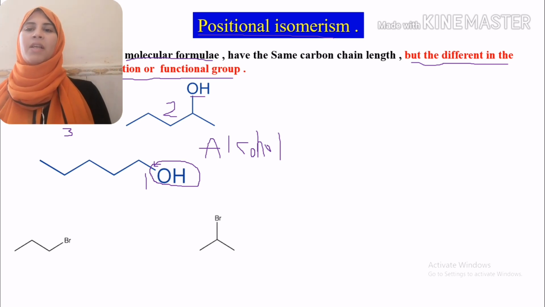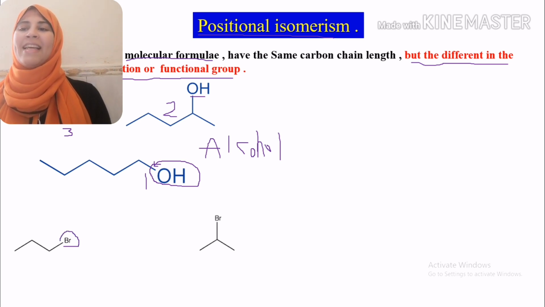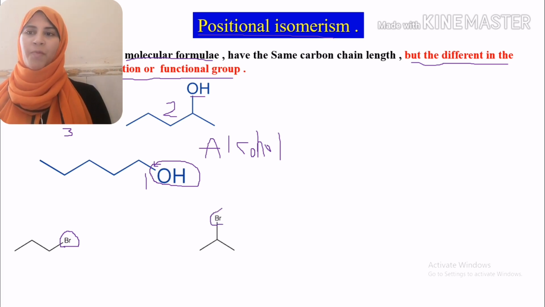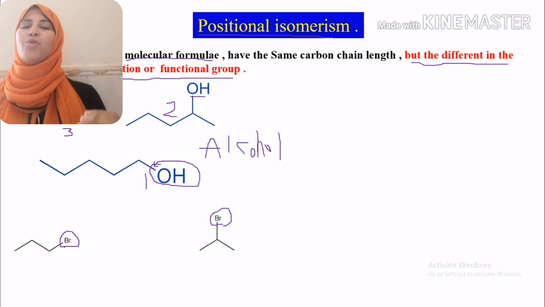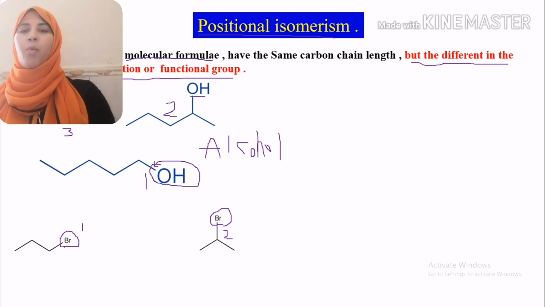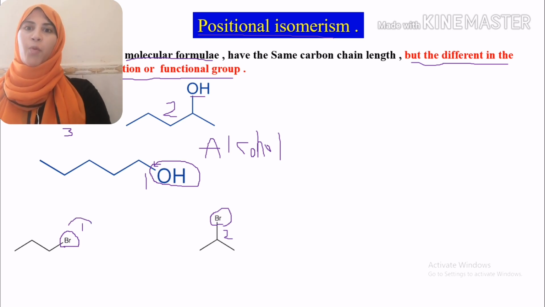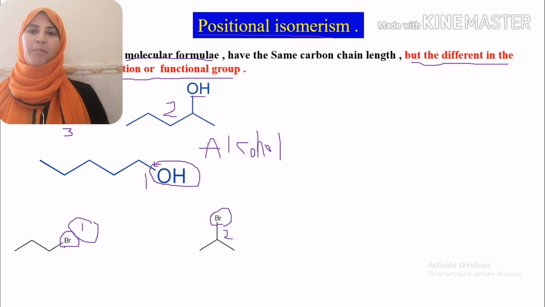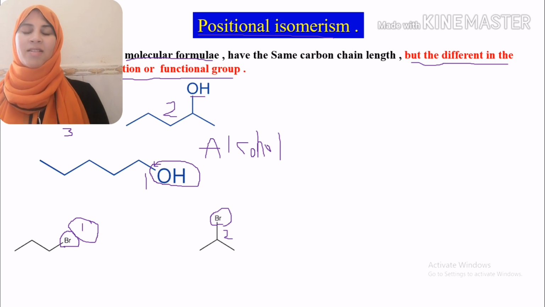Another example, in our compound we have a substitution. We have bromine, and our bromine is sitting in position 2, so we have 2-bromopropane. In the second one, our bromine is in position 1, so we have 1-bromopropane. All of them have the same molecular formula, but they are different in their position.